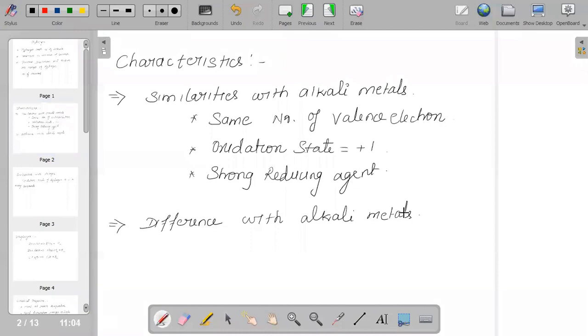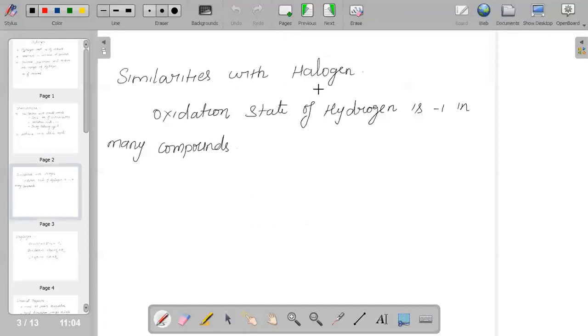But that is a very big difference: alkali metals have the tendency of forming ionic bonds, but hydrogen forms covalent bonds. And when we talk about the characteristics in the same way with halogens, how it is related with halogens.